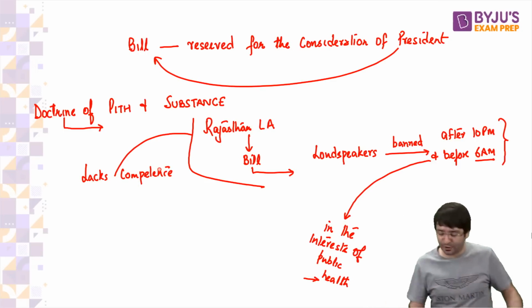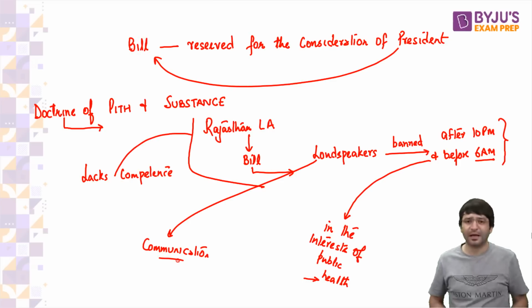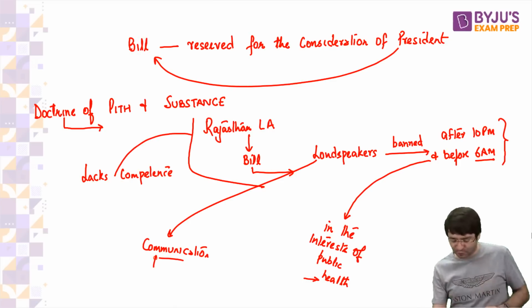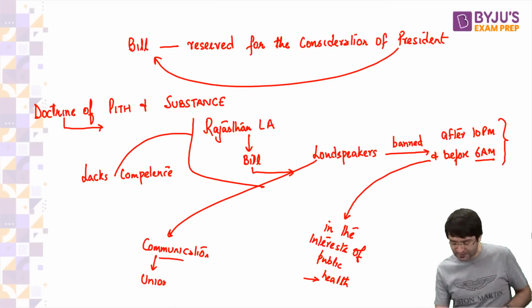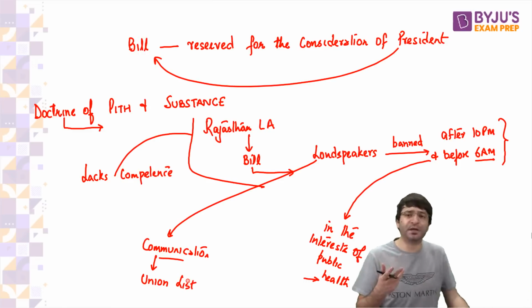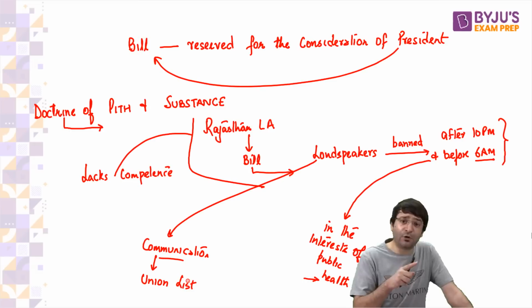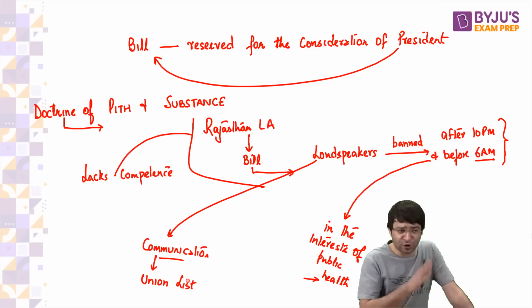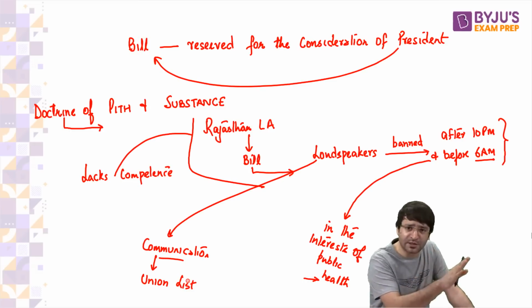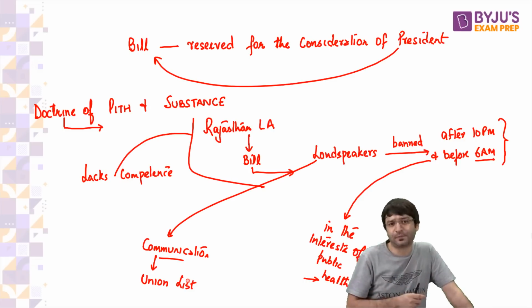Why? Because loudspeakers deal with communication. And in the distribution of powers, communication is under the union list. So if at all loudspeakers are to be banned or regulated, that can be done only by Parliament, because communication is under the purview of the Parliament. The state legislature cannot pass such a law.